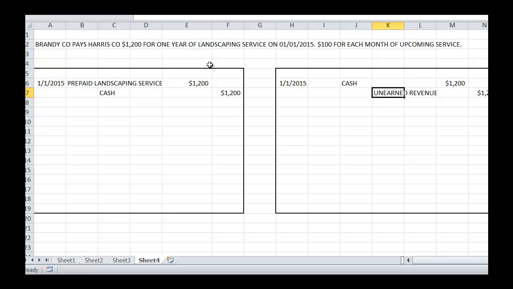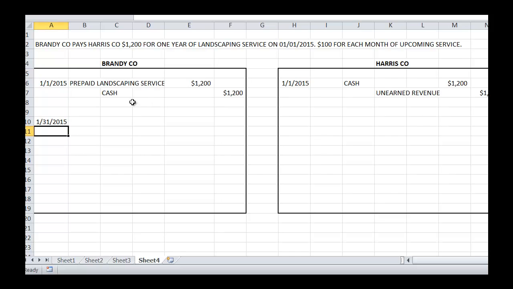Now remember, under accrual-based accounting, we don't record revenues or expenses until they are incurred. There's been no revenue earned by Harris Company at this point, and on the other side of the fence, under Brandy Company, there has been no expense incurred at this point, only the exchange of cash. So now let's pretend on 1/31/15 Harris Company comes on out and does the landscaping that they had promised they were going to do for Brandy Company.